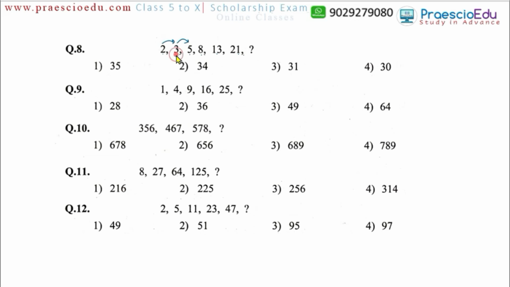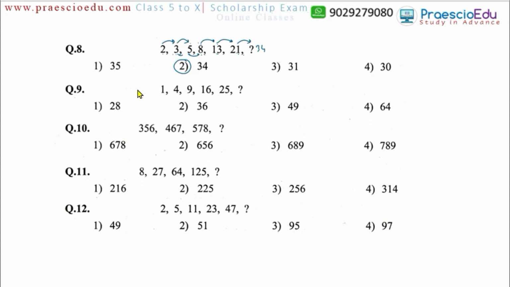So previous numbers added give the next number. 5 plus 3, 8. 8 plus 5, 13. 13 plus 8, 21. So likewise 21 plus 13, it will come 34. So 34 will replace the question mark.